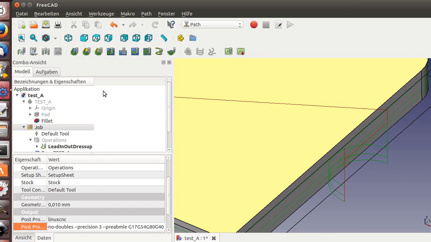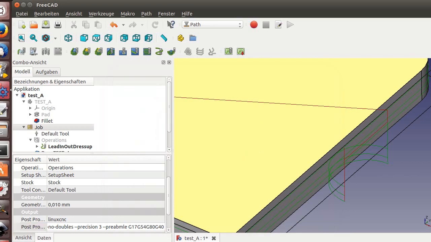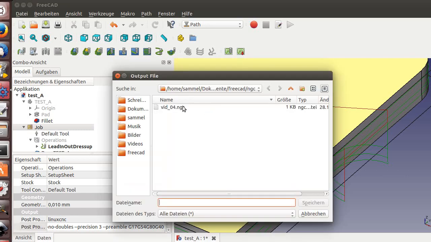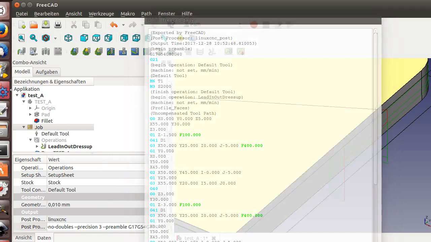Okay, so if I now generate my G-code, I have an error. What does it say? Preamble, I did write it wrong. So let's mark it here and go in. I marked the right one. So if we now generate, it should work. Yeah, there we go, and here you see the line I added. So with no editing of the post-processor, you will also get something like this one here.